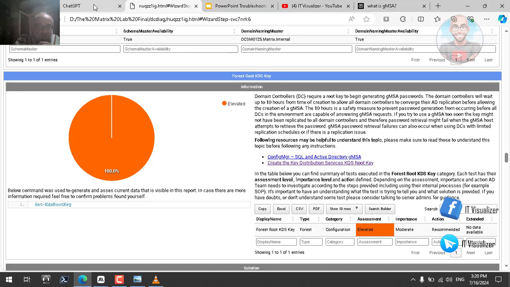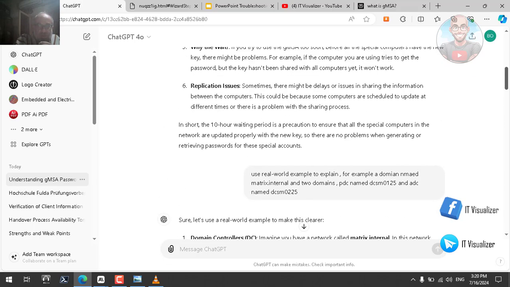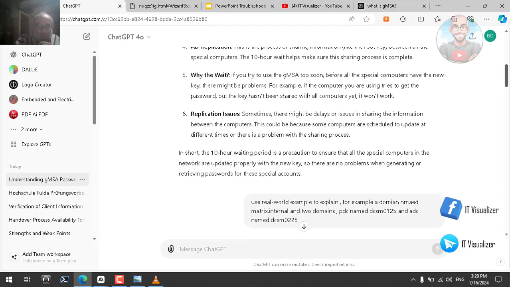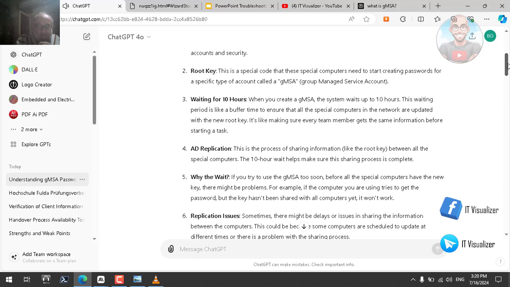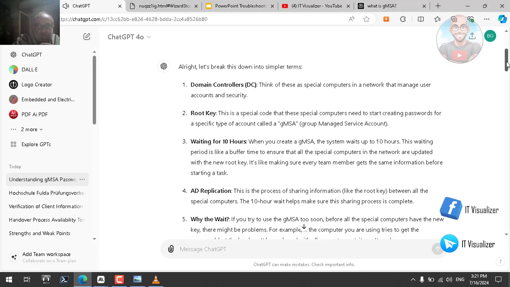So let me show you ChatGPT when I asked it to explain this text. Let me show you here when I ask it to explain this text. All right, let's break this down into simpler terms. 1. Domain controllers, DC. Think of these as special computers in a network that manage user accounts and security. 2. Root key. This is a special code that these special computers need to start creating passwords for a specific type of account called a GMSA, Group Managed Service Account.